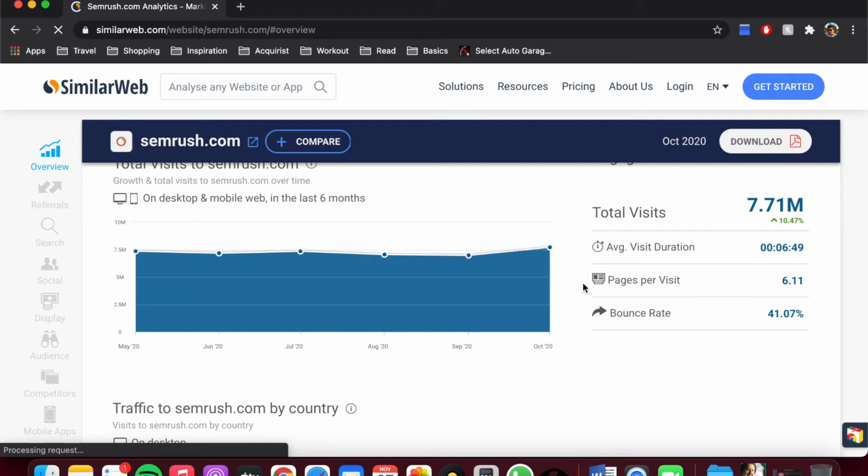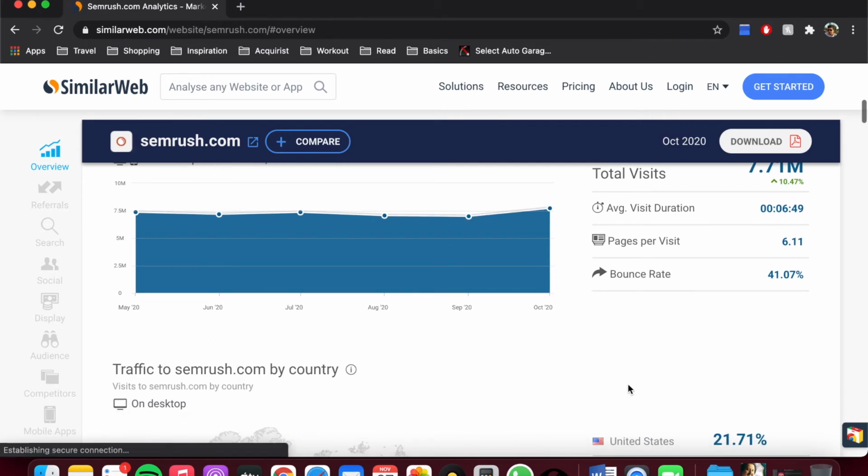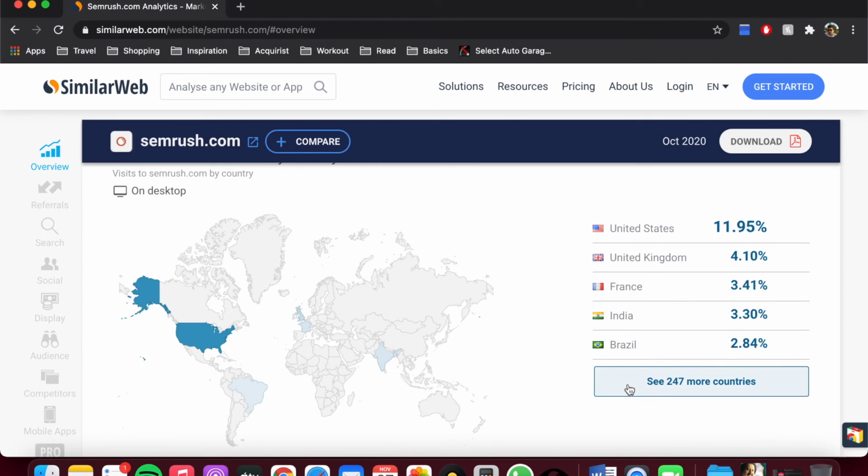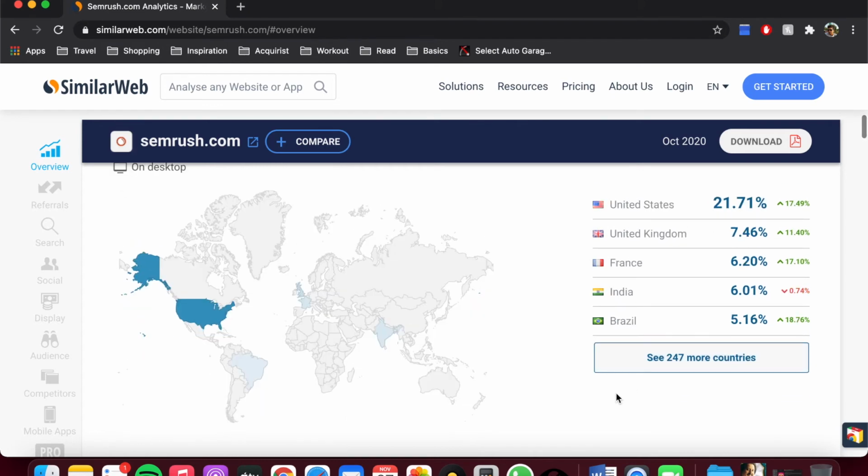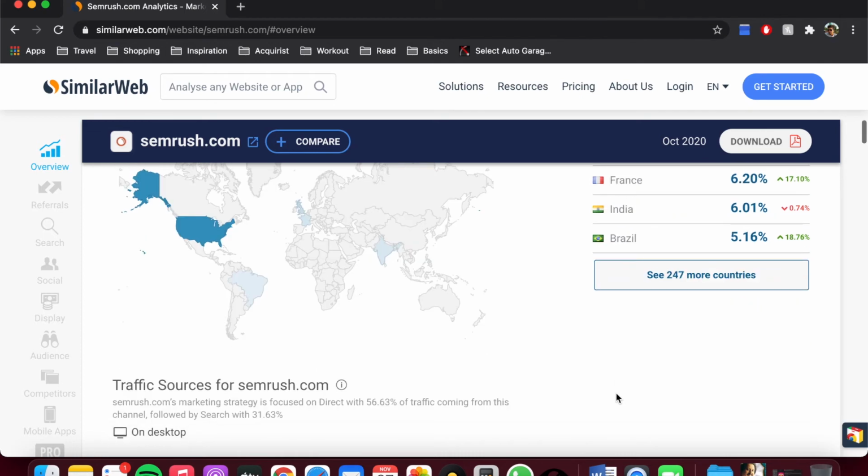It's around 7.71 million visits, and the United States is contributing the bulk of the visits to this website, around 22%, and UK contributes around 7.5%. India, a lot of people use SEMrush in India, so it also contributes a substantial 6%.